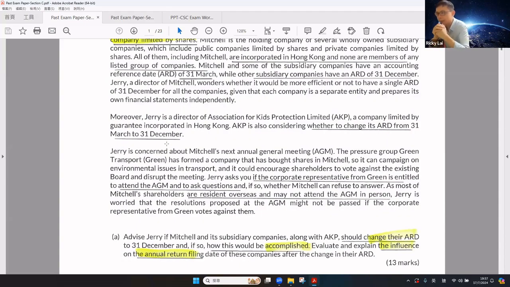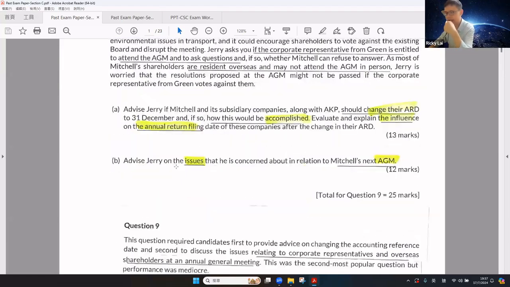How about Part B, that is the AGM? Their treasury group, Green, formed a company and bought some shares in the company. This campaigns on environmental issues in transport and encourages shareholders to vote against the board and disrupt the meeting. Jerry asked whether the corporate representative of Green is entitled to attend the AGM and to ask questions, and whether the company can refuse to answer. As most of the shareholders are resident overseas and cannot attend the AGM in person, Jerry is worried that the resolutions proposed at the AGM may not be passed if the corporate representative votes against them. So the final paragraph relates to Part B.